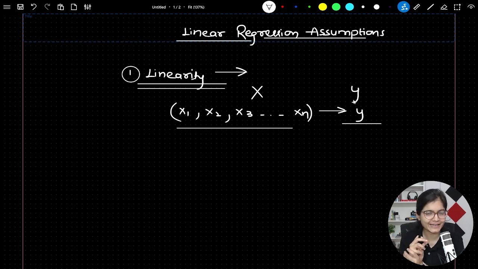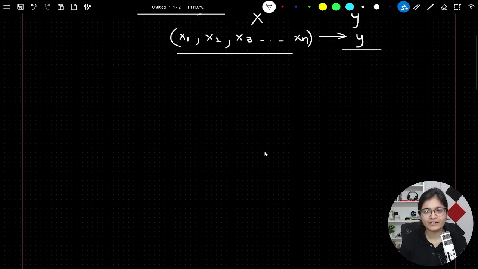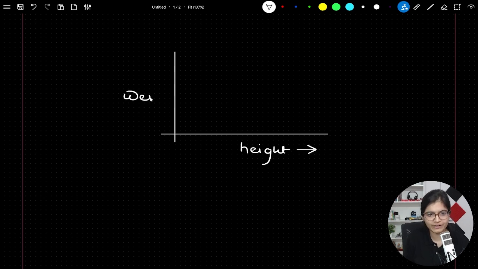What is the meaning of linearity? In the last session, we discussed that we want to create a straight line, right? Let's say we have an input value as the height, and what I want to give as a prediction is the weight corresponding to every particular height in a given data set.